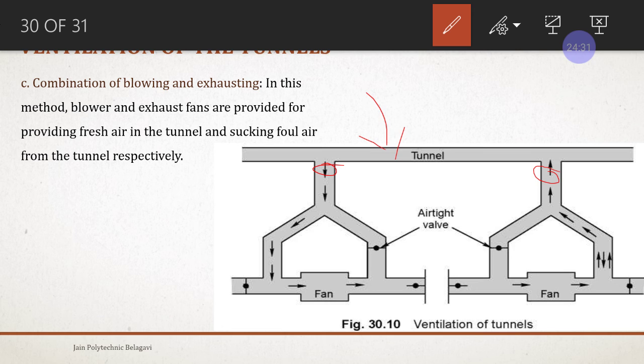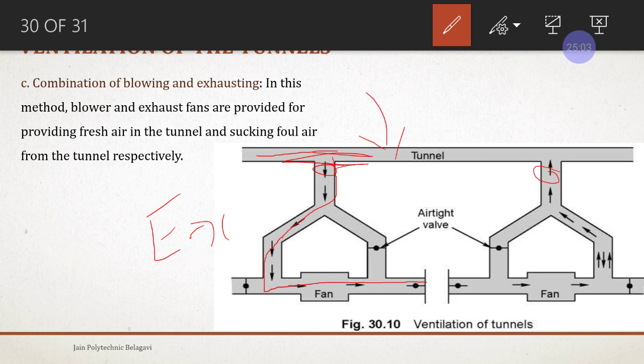In the first one, it is the exhauster, which removes whatever air is there out of the tunnel with the help of exhaust fans. In the other part, in the same tunnel, it is the combination.